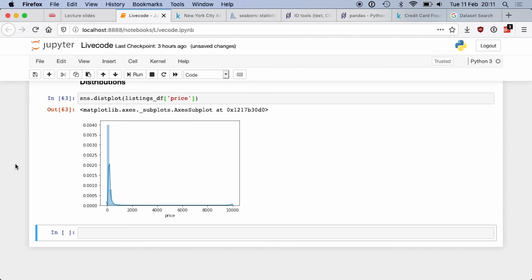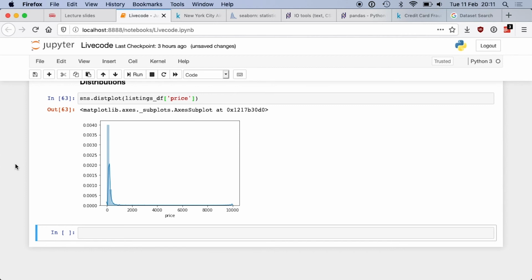So what can you tell me about this graph? So X is the price, and what is Y? Yeah, the percentage of listings at the given price.